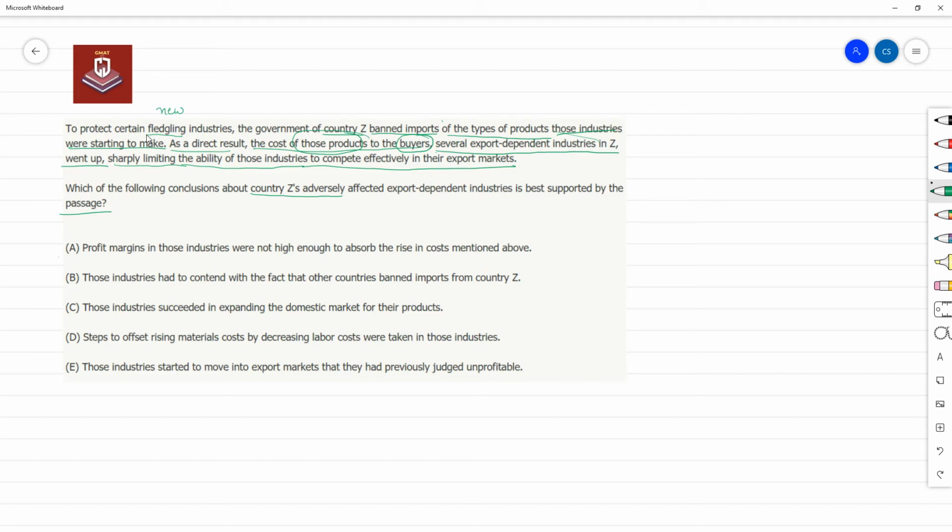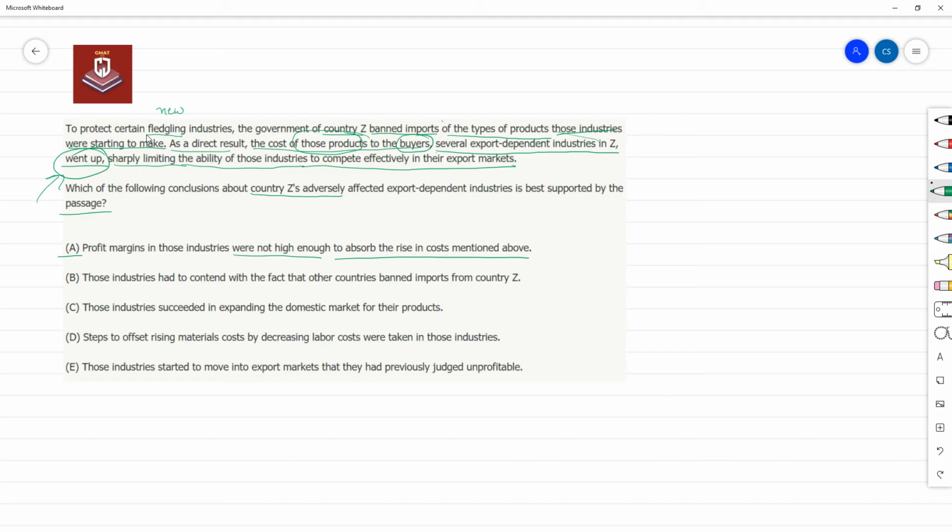Option A: profit margins in those industries, which means these export dependent industries, were not high enough to absorb the rise in costs mentioned above. The rise in costs we have talked about, that the cost of input has gone up. Now we are saying the profits were not high enough to absorb this rise in cost. They were not high enough.